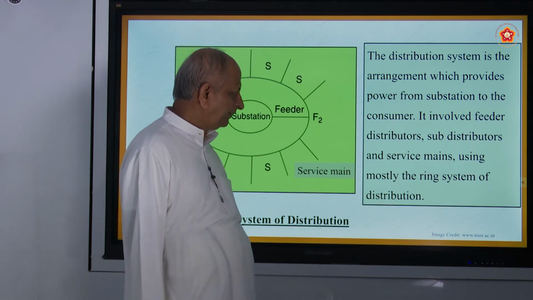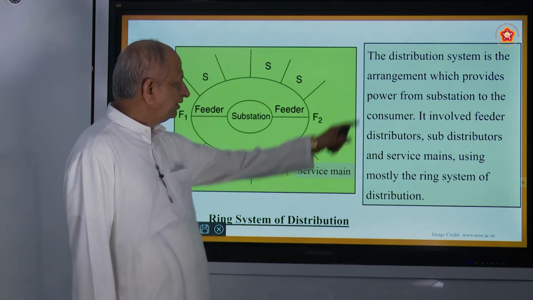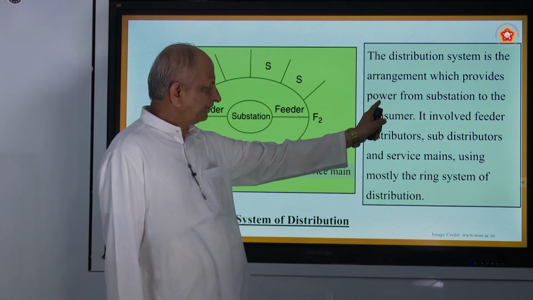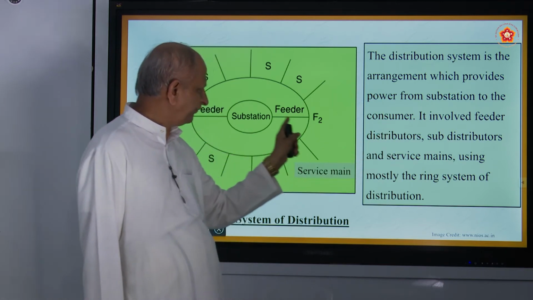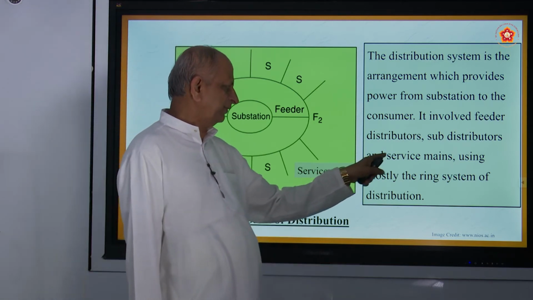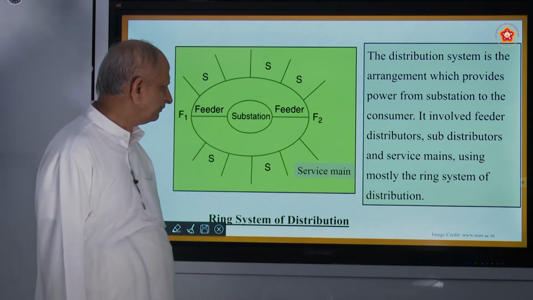There are two types of distributions. One is called the ring system. Distribution system is the arrangement which provides the power from substation to the consumer. It involves feeder distributions, sub-distributors and service mains, using mostly the ring system of distribution.